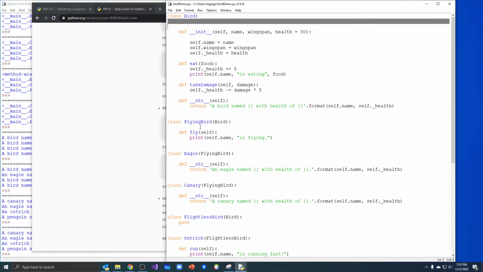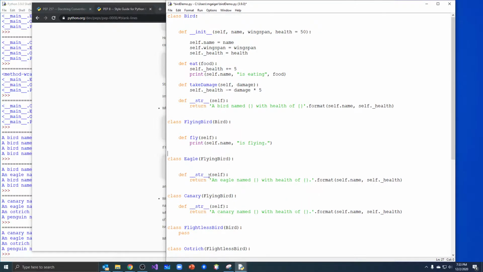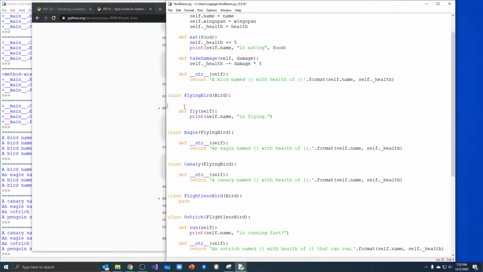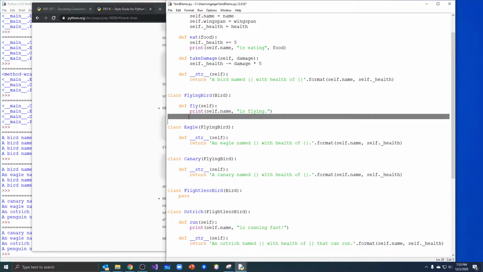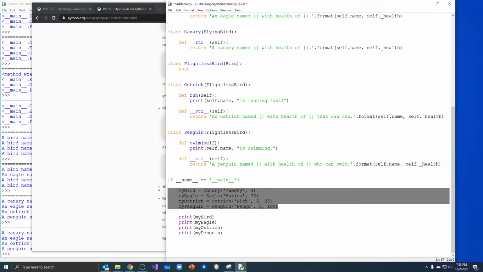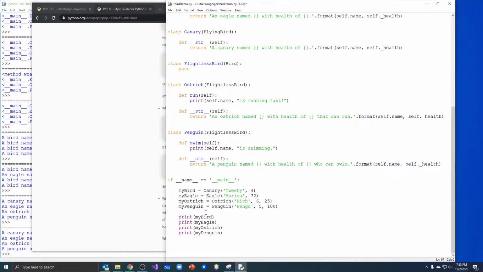Two blank lines here. Actually, I should probably have two blank lines there. Two blank lines above and below the class definition. I think that's actually one there. The other two blank lines would be here. But between each class, we have two blank lines. Down in my code, I used a single blank line here to separate a logical set. Here's where I'm creating a bunch of objects. Here's where I created a bunch of print statements. I left one blank line there as a marker to distinguish between two sections that are doing different things, right? So that's okay to use one of those.